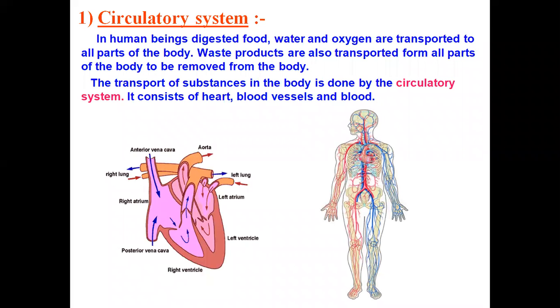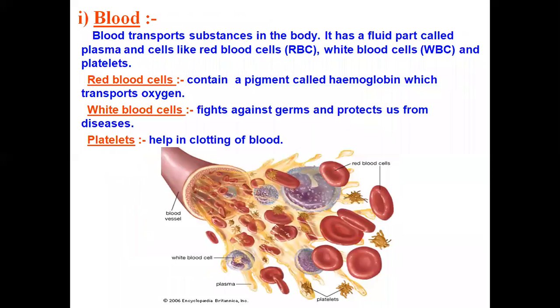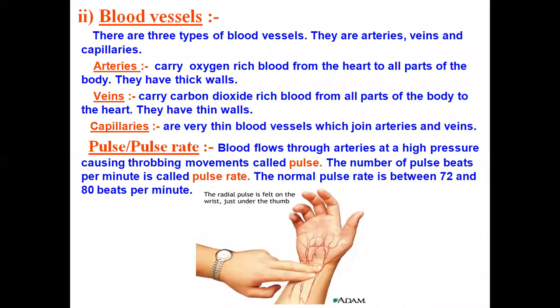We discussed the circulatory system that is used for the transportation of substances in our body. Second, we discussed blood and the components of blood, that is RBC, WBC and platelets. Children, today we will continue with the blood vessels.